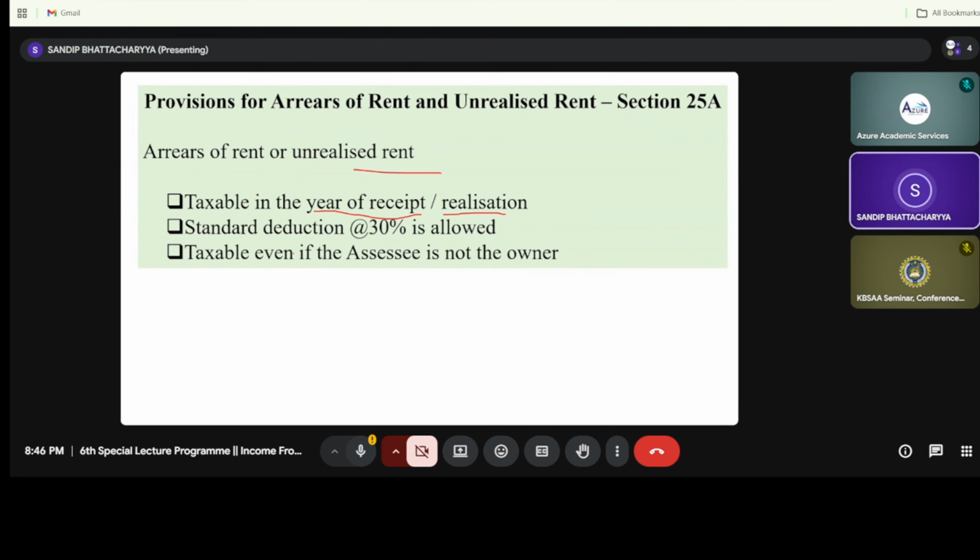It is taxable even if the assessee is not the owner on the date of realization. Suppose the assessee was the owner at the time the unrealized rent arose, but on the date of realization the assessee is not the owner, even then this will be taxable because it pertains to that relevant financial year.